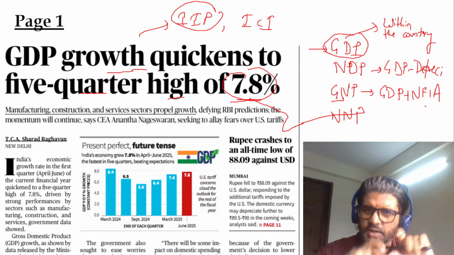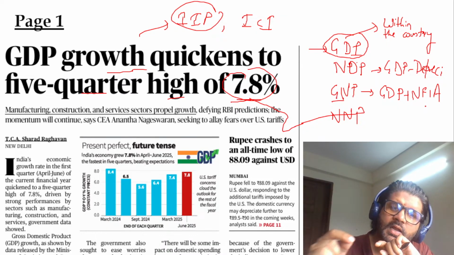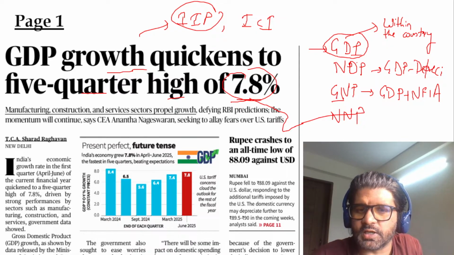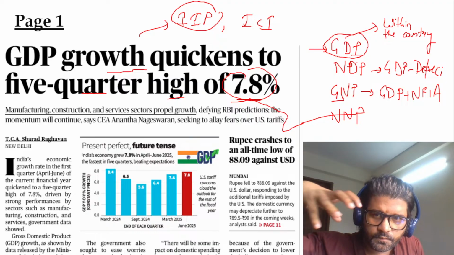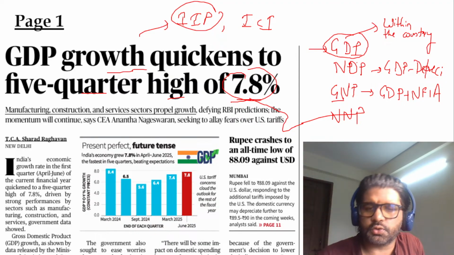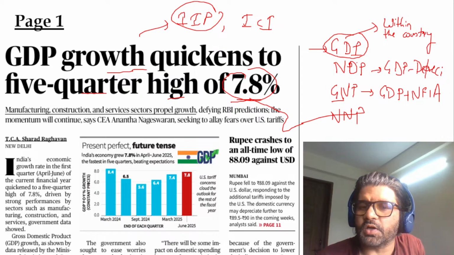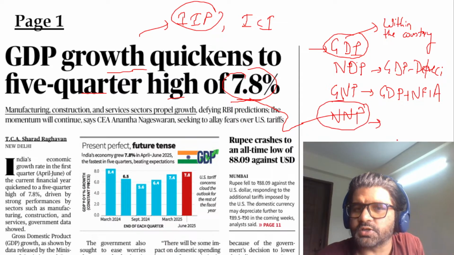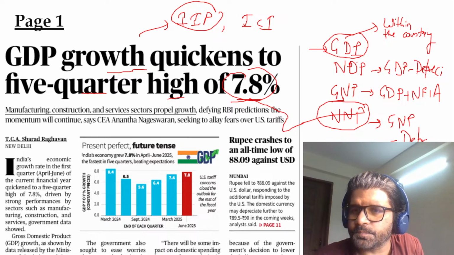And let's say we got 100 rupees from West Asia, USA combined. And then some people of Western origin, some foreigners, they were earning in India and they send that money back to their country. So let's say that was 40. So the 60 rupees is NFIA, which will be added to GDP and we'll get gross national product. Then you have net national product, which is GNP minus, again, depreciation.